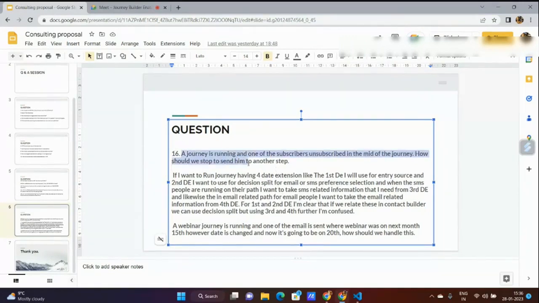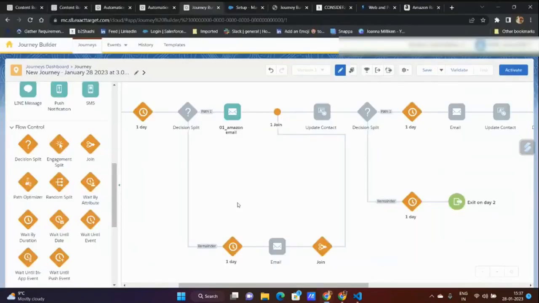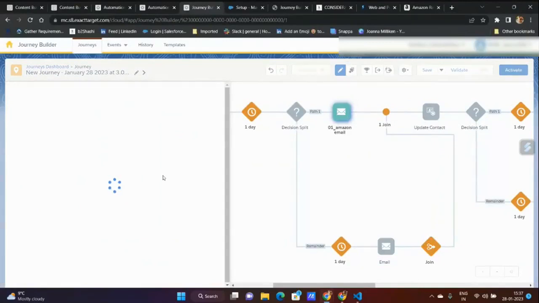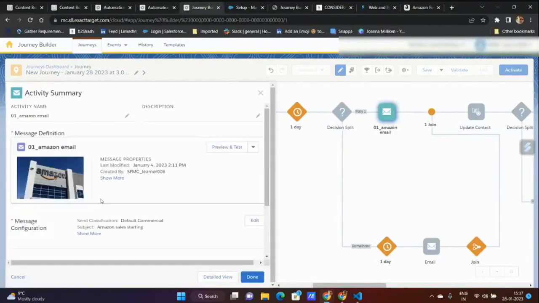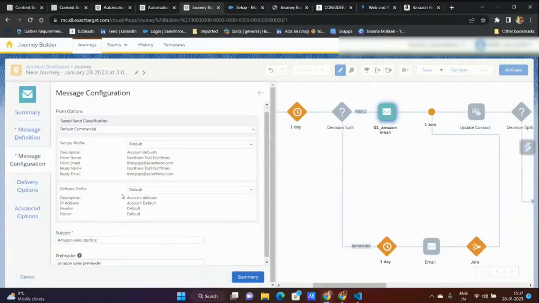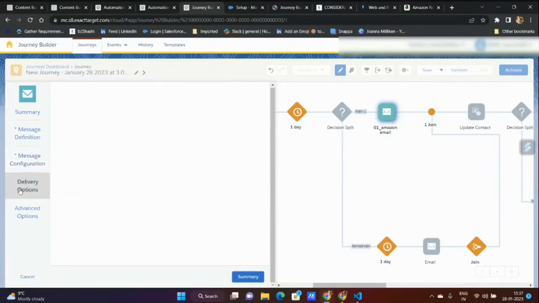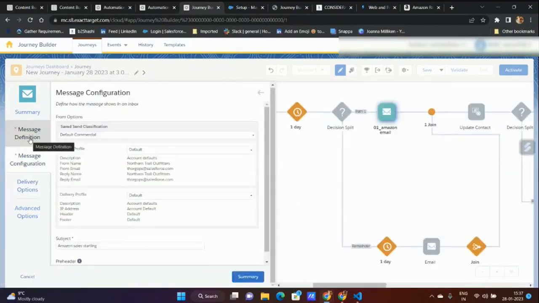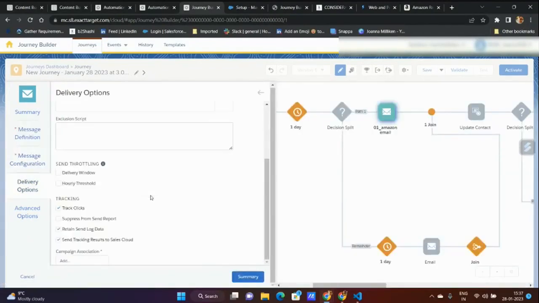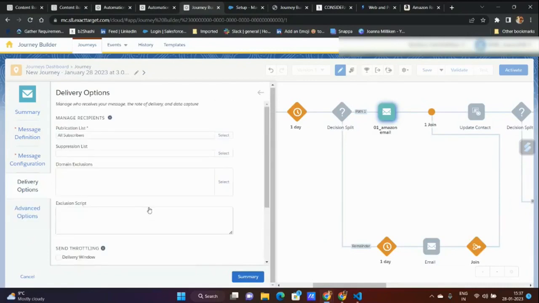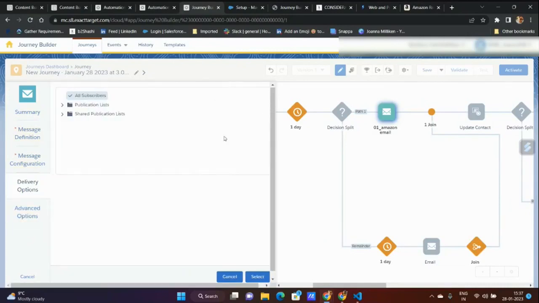This part of the question: a journey is running and somebody unsubscribes. If you are doing unsubscription, you have a lot of ways to do unsubscription. You can build your own unsubscription page. So here, where you select the classification, delivery option, message configuration, you can select which subscription. This one, publication list: either you select publication list or all subscriber.